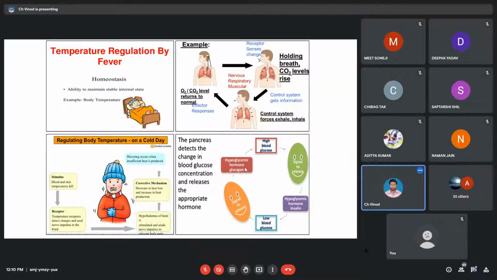Glycogen का जो भी stored molecules है, ये molecules are going to break down. The breakdown of glycogen will lead to formation of glucose again, and again we are getting the normal sugar levels in the blood. So whenever we have a fluctuation in the sugar levels in the body, अगर ज़्यादा sugar है तो insulin activate हो जाएगा, अगर कम sugar है तो glucagon activate हो जाएगा, अगर normal sugar levels है तो कुछ भी activate नहीं होगा. We have a regular regulation. So we have a homeostatic mechanism for sugar being maintained in the body. If this mechanism is disturbed and you become chronically hypoglycemic or hyperglycemic, then that leads to a state called diabetes. तब होगा diabetes.